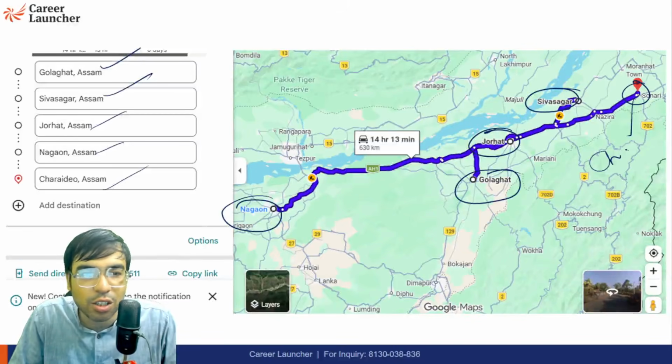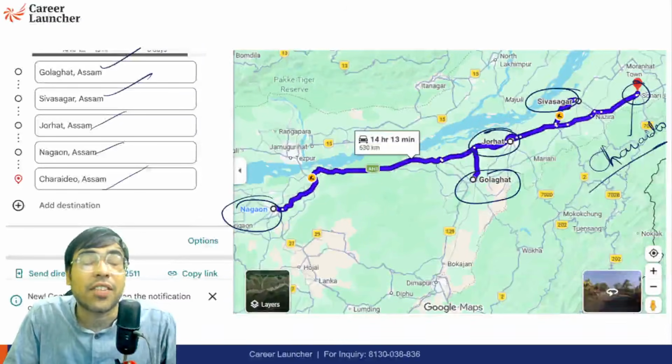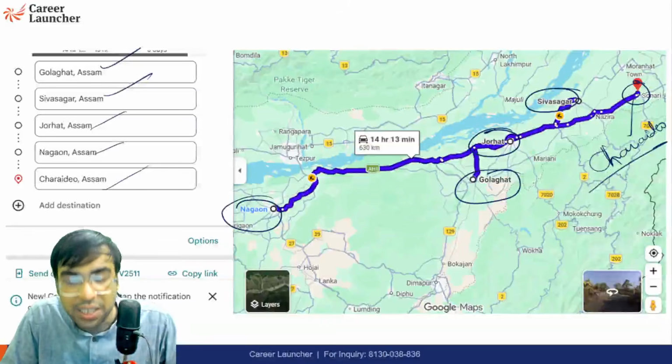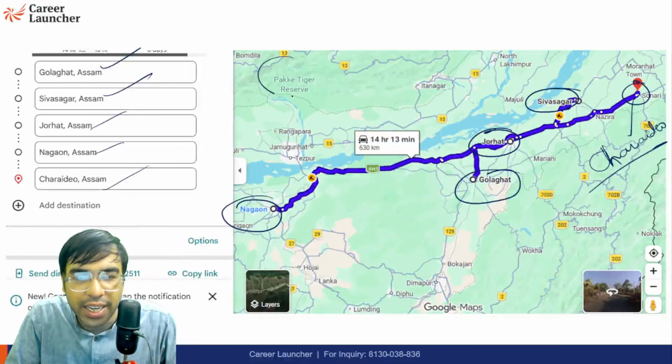Charaideo was also in the news last year, and sometimes questions are asked in the exam even on current affairs which are one or two years old. So we'll discuss that. Here is the Pakke Tiger Reserve, etc.